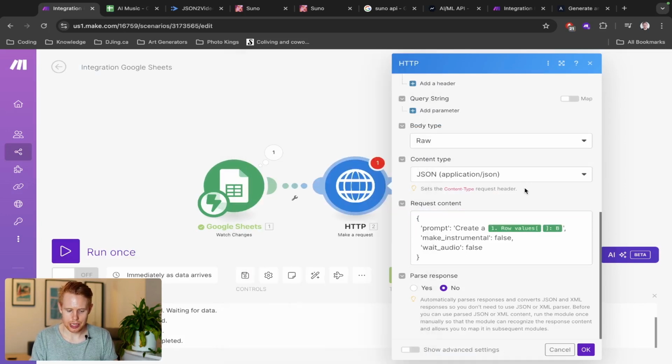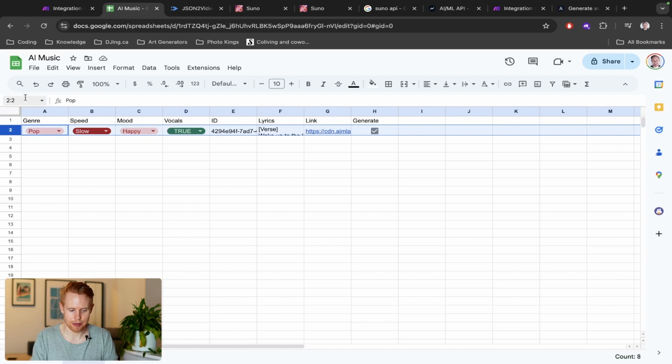And just remember, in make.com, in a module, you have access to all the previous modules, right? So this will have access to all the information from here. When we add a next module, it'll have access to the HTTP module here, right? So we're just passing in the information that we already have.